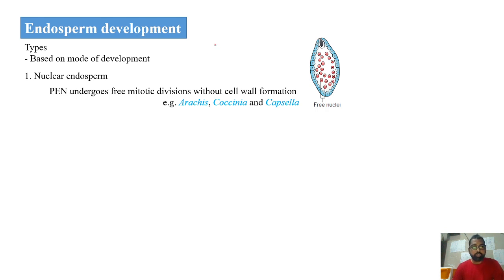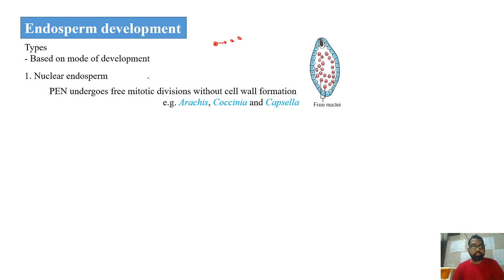So here, the primary endospermic nucleus will divide. Say it is divided into two different nuclei. Now cytokinesis has to take place, and the cell wall has to form surrounding this, but it will not happen in the case of nuclear endosperm. So the primary endospermic nucleus will undergo free mitotic divisions. Again, these nuclei will divide into two and this one into two, so there will be further divisions here. So it is karyokinesis without the formation of cell wall. That's how the cell division will be.